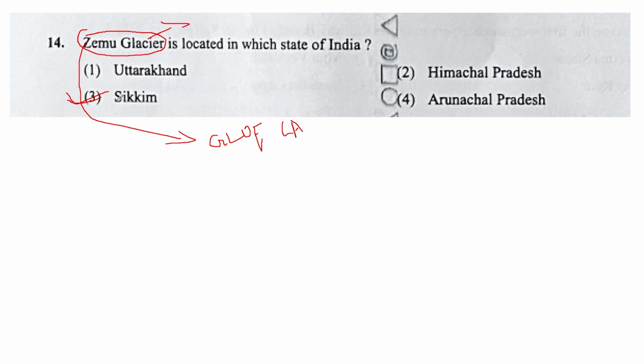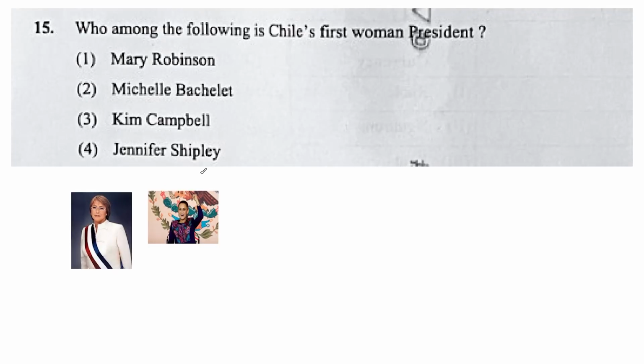So Sikkim is the state where the Jammu Glacier belongs, and which river comes from the Jammu Glacier? It is the Tista River. The Tista River flows from the Jammu Glacier, and it flows through the states of Sikkim and West Bengal. So you should have a good eye on current affairs and also the geography portion before appearing for these exams.